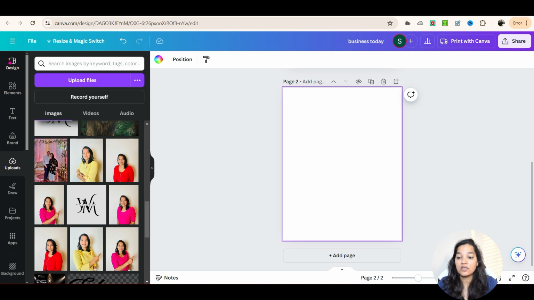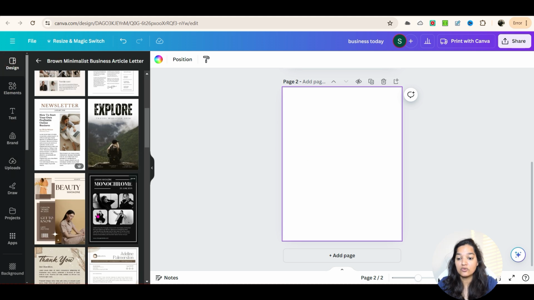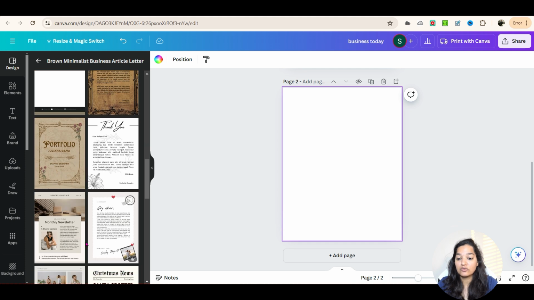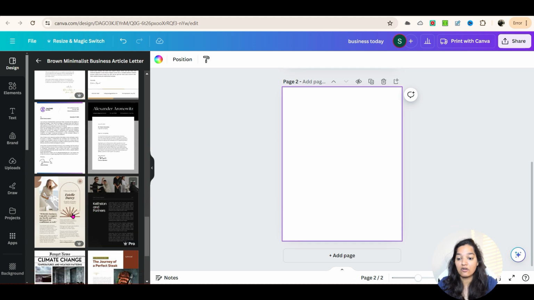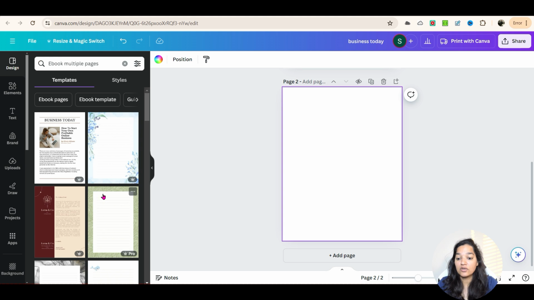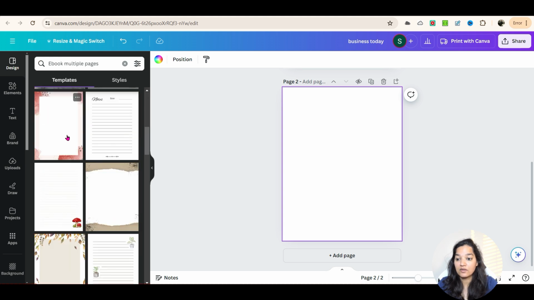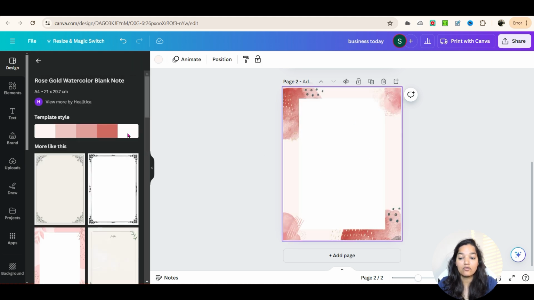Now there are other templates that are available that you can use. For example, if you wanted to get just a blank page on which you want to start writing, you can use something like this, and over here in the middle you can start writing. So it'll have this design from the right hand side, and this is your center page where you're going to write the contents of your ebook.